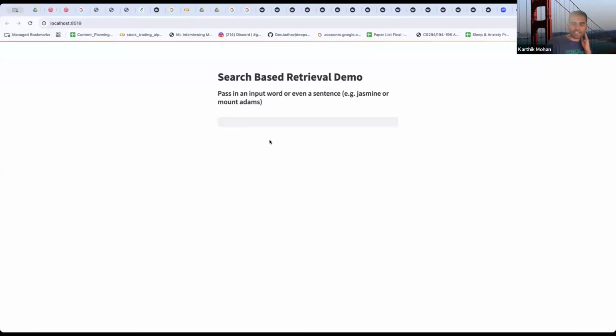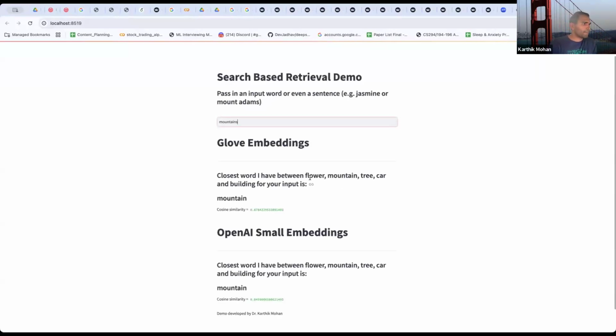Web app running on my localhost. So this is the search-based retrieval demo. You pass in an input word or even a sentence, and we're looking at 5 categories that are already specified, right? So I'm just going to do a baseline check. Let's say mountains and see what I get.